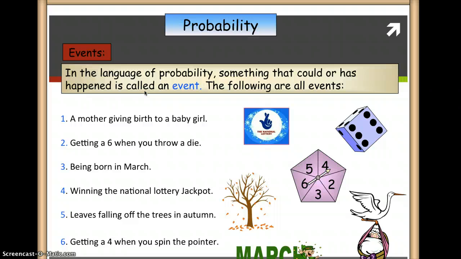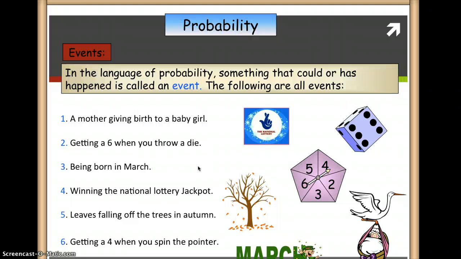Examples of these events are: a mother giving birth to a baby girl is an event. Getting a 6 when you throw a die is an event. Okay, so if you keep reading all the phrases below, they are all events. So another example will be you going to school.